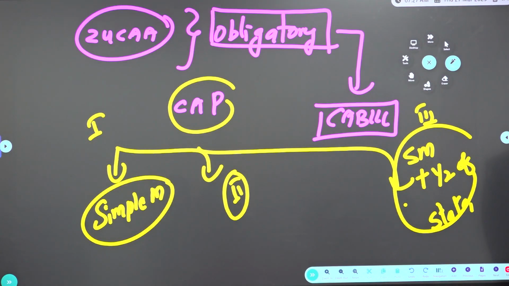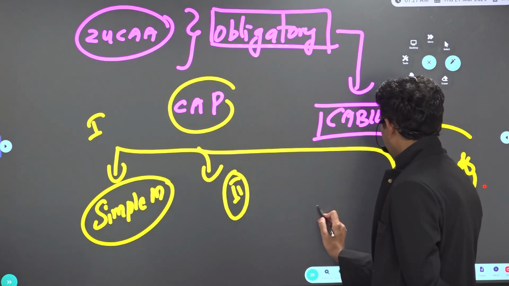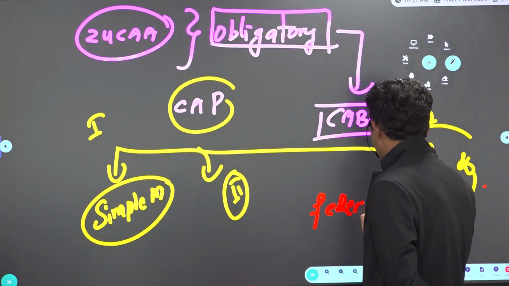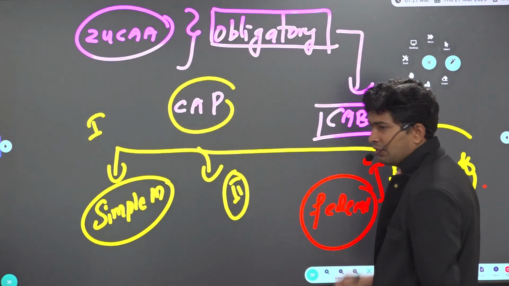Then special majority plus consent of half of the states is required. What do you mean by special majority plus consent of half of the states? Federal structure is disturbed. Look at the word: when federal structure is disturbed. What is the meaning of federal structure? Distribution of powers between center and state.